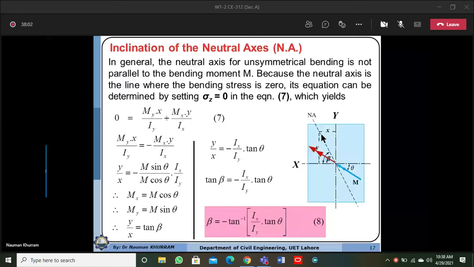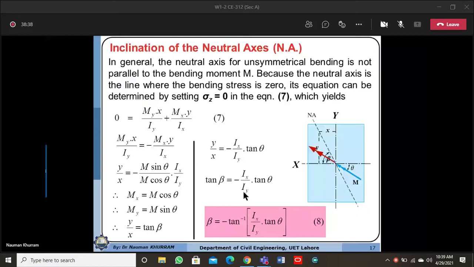For example, if you pick this point, then this y over this x will be constant, and that is equal to tangent beta. Tangent beta is equal to vertical over base. We are assuming that y and x are the coordinates of any point lying on the neutral axis, so y over x is replaced by tangent beta. So tangent beta is equal to minus Ix over Iy into tangent theta.